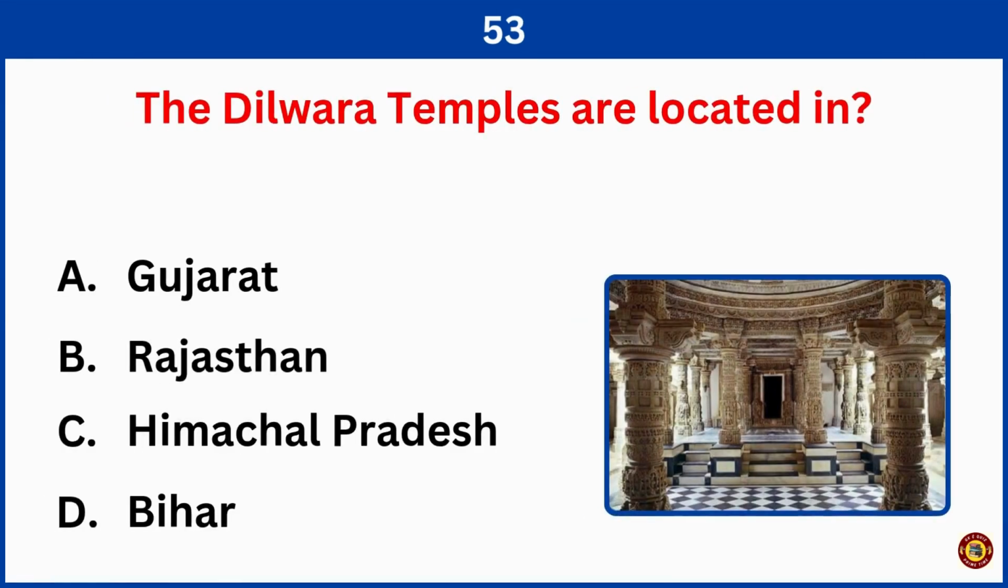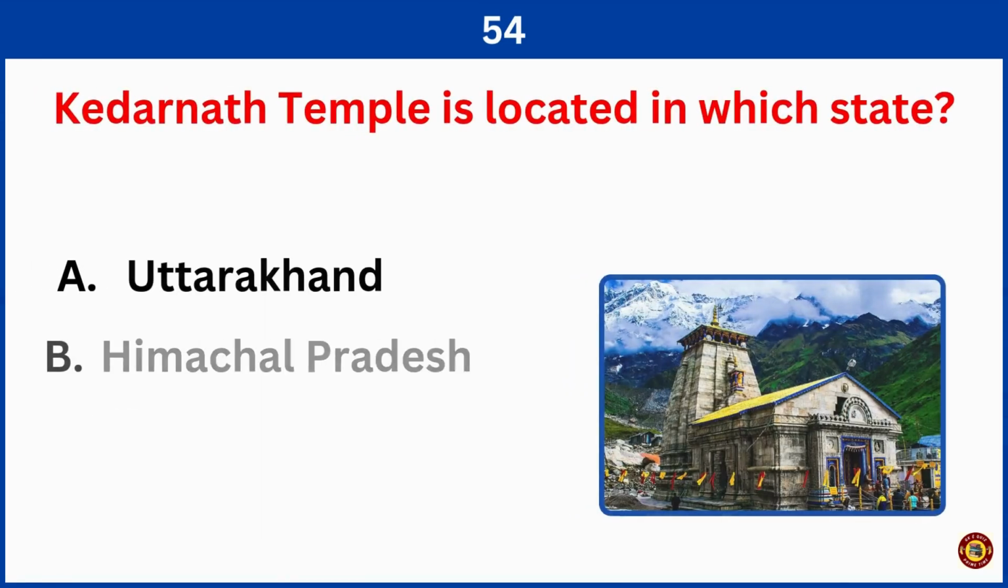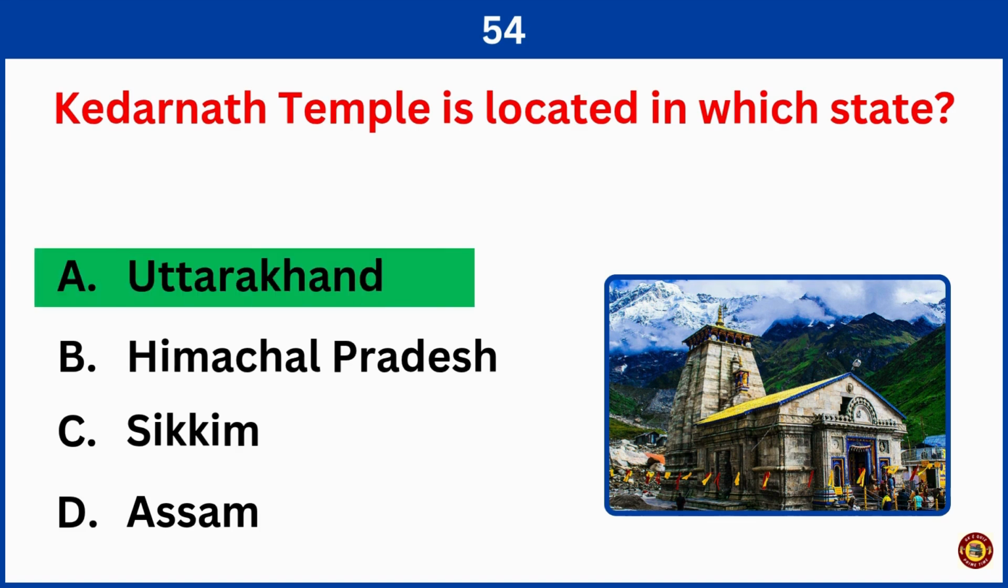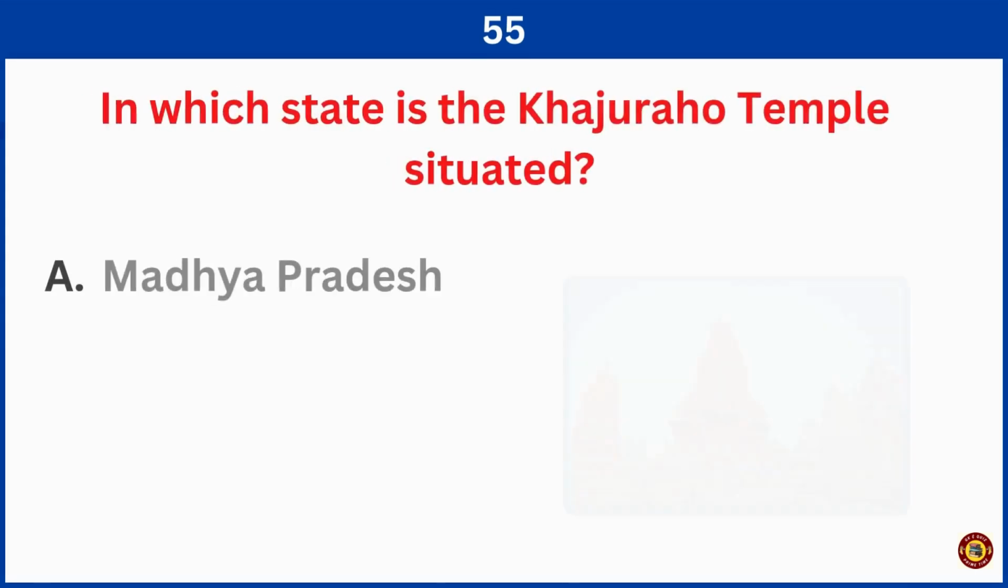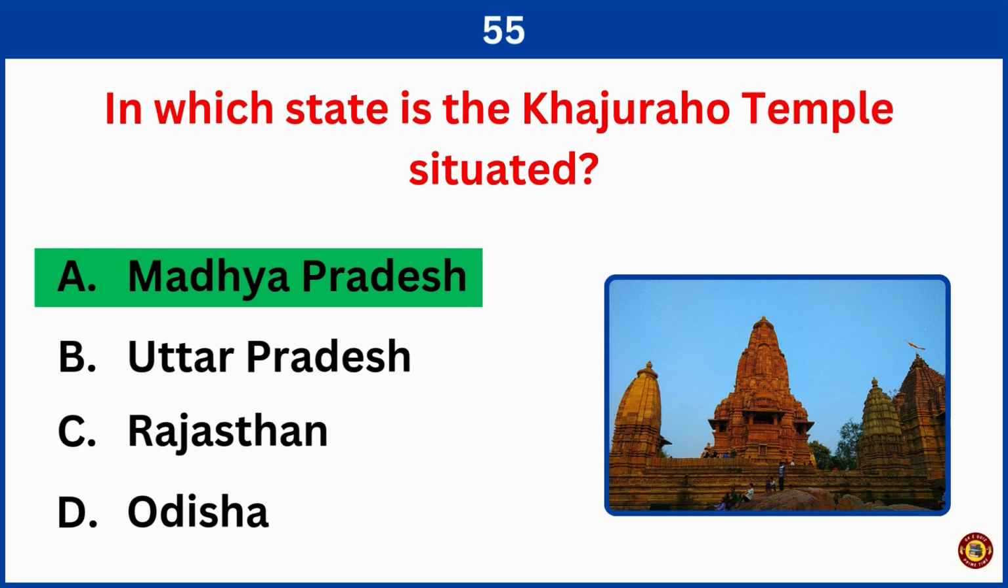The Dilwara temples are located in. Right answer is option B, Rajasthan. Kedarnath temple is located in which state? Right answer is option A, Uttarakhand. In which state is the Khajuraho temple situated? Correct answer is option A, Madhya Pradesh.